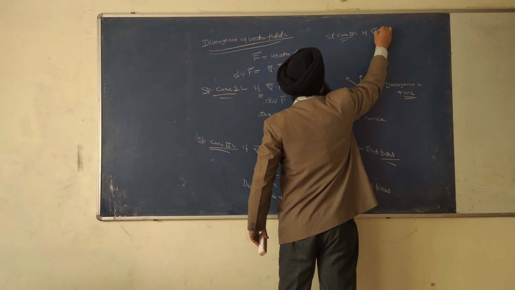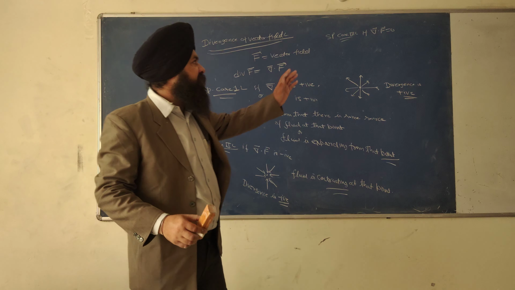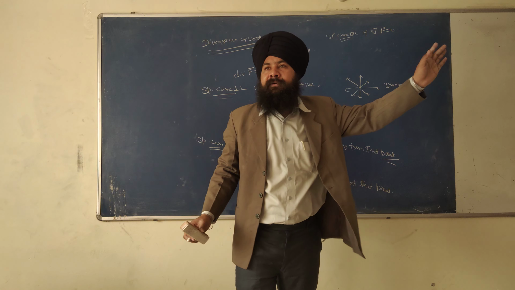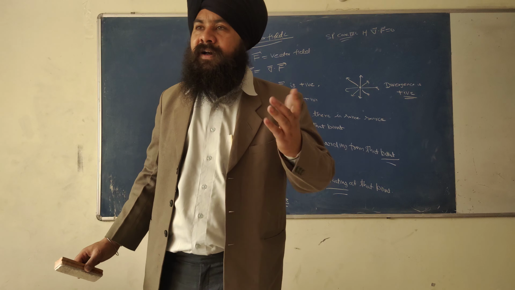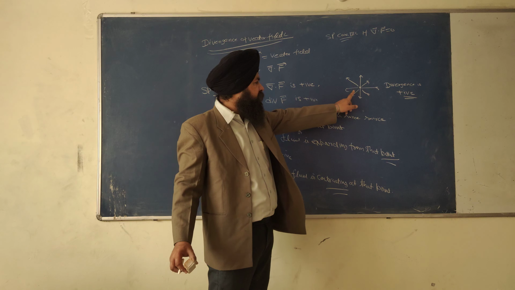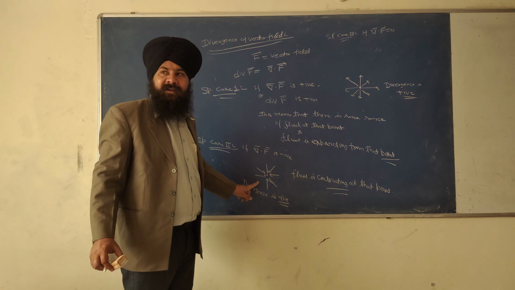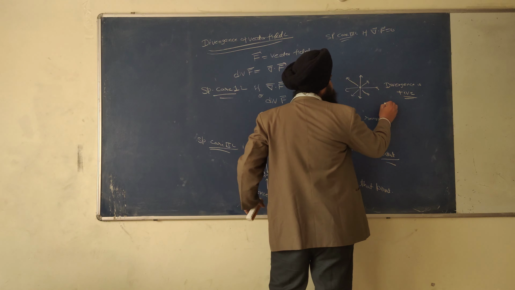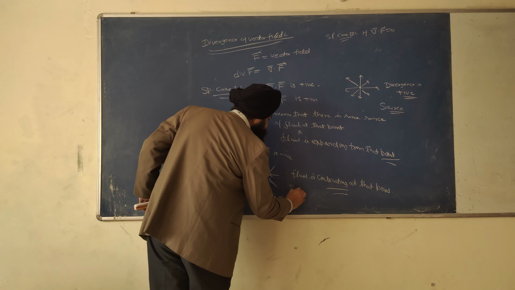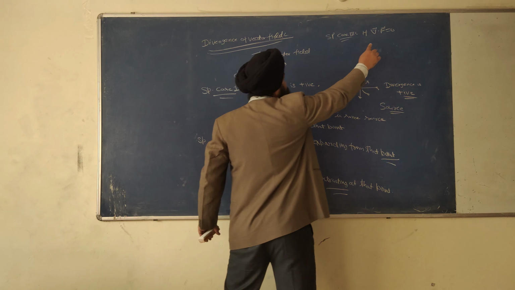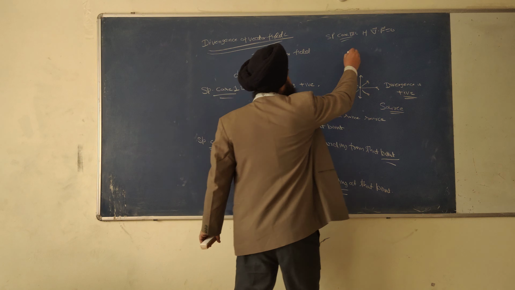If del dot F is 0, what does this mean? It means the number of lines entering will be equal to the number of lines leaving. जितनी lines अंदर आ रही है उतनी ही lines बाहर जा रही है. So this is called a source, and this is called a sink. And for divergence 0, neither source nor sink.